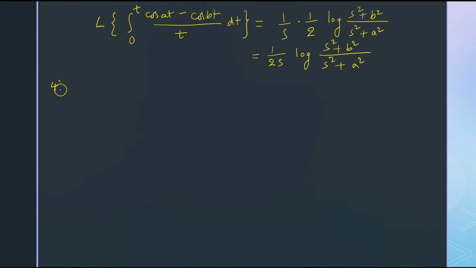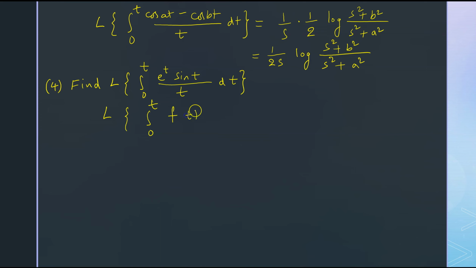So let us see one more question. Find the Laplace transform of the integral 0 to t e power t sin t upon t dt. As usual, according to our formula, the Laplace transform of the integral 0 to t f of t dt is equal to 1 by s f of s.